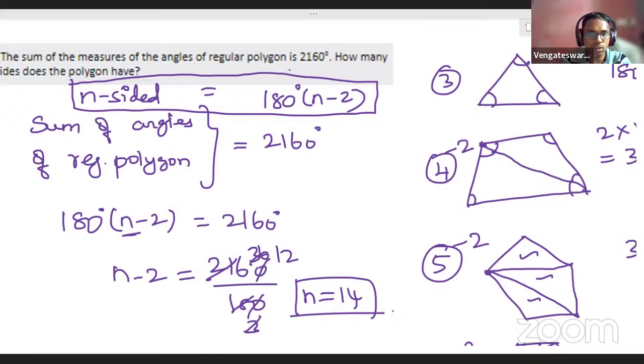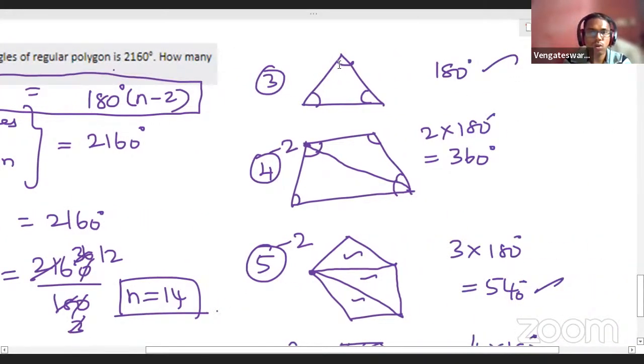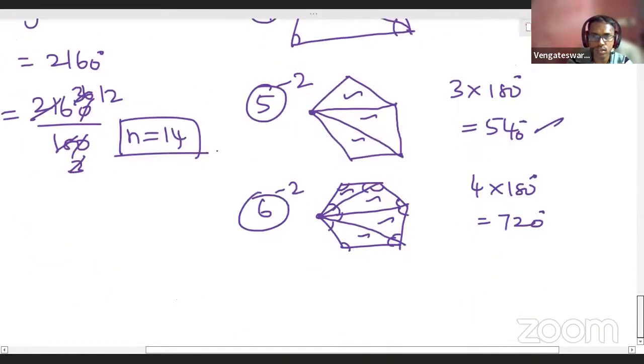If you want, I'll quickly tell it one more time. So see here, for one triangle, you have 3 sides, 180°. For a quadrilateral, 4 sides, you break a line so that you can form 2 triangles. For a pentagon, totally 5 sides, you can break it as 3 triangles, so 3 into 180. From this, what you can understand? If you have a 10-sided polygon, then how many triangles you can form?